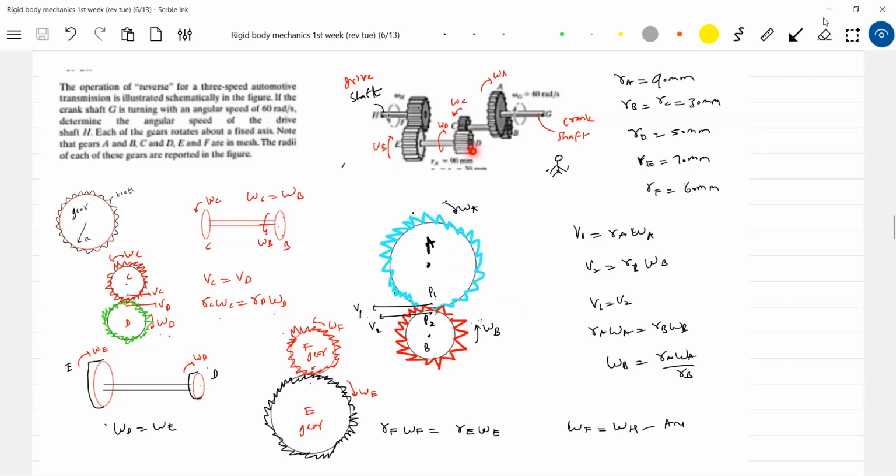Quite easy. So these teeth must have the same velocity. These two teeth must have the same velocity. V1, V2, I'll give some names for these.